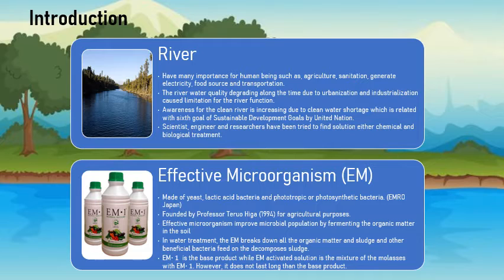Effective microorganisms improve the microbial population by fermenting the organic matter in the soil. In water treatment, the EM breaks down all the organic matter and sludge, and other beneficial bacteria feed on the decomposed sludge. EM1 is the base product, while EM activated solution is the mixture of molasses with EM1. However, it does not last longer than the base product.